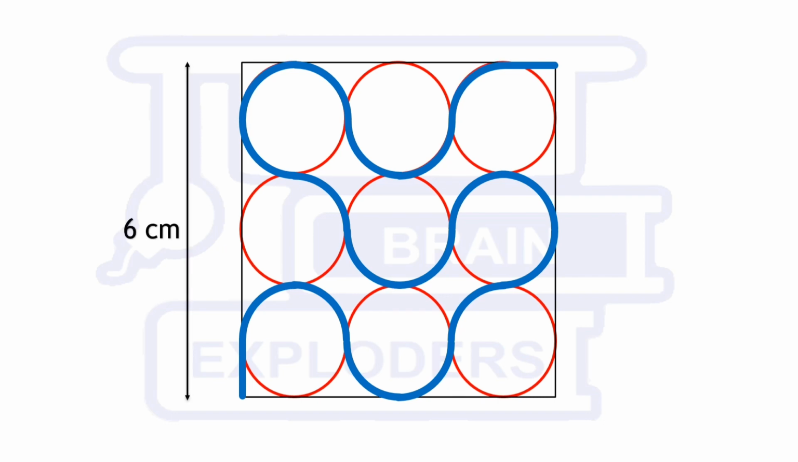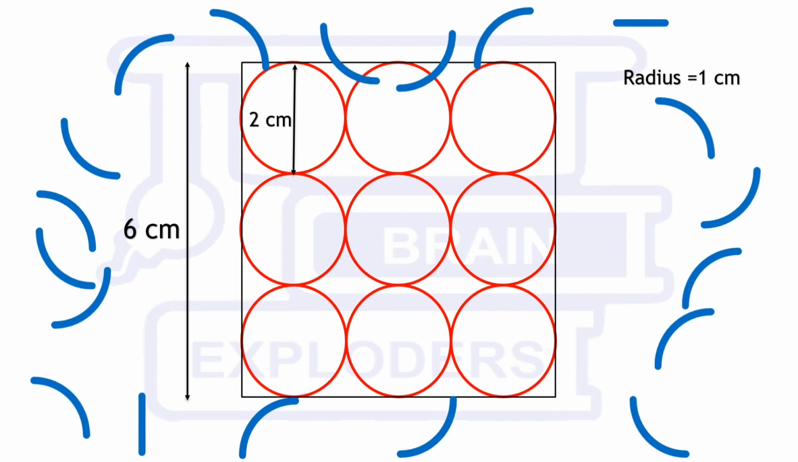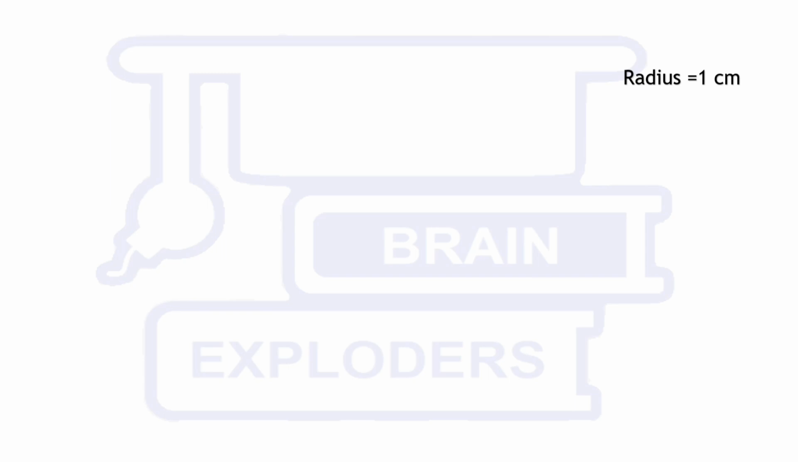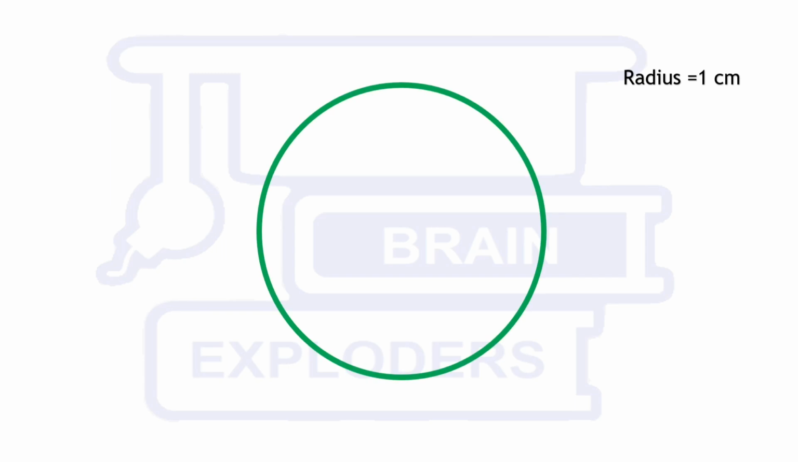Here the side length of the square is 6 centimeters, and so the diameter of one circle is 2 centimeters and its radius is equal to 1 centimeter, and our path is formed by 17 quarter circles and two line segments of 1 centimeter. Here the radius of the circles used in forming the path is 1 centimeter,